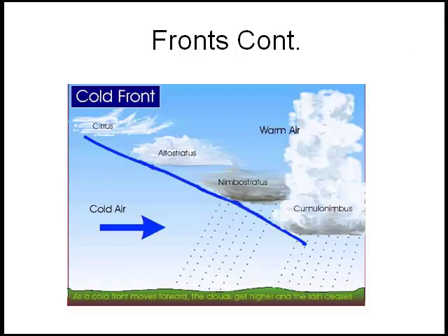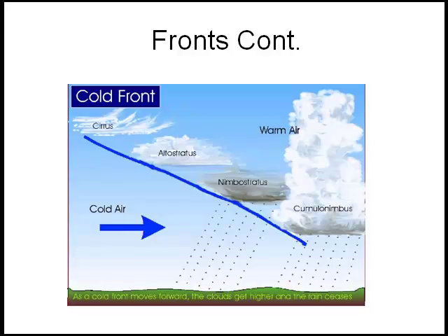In a cold front, the cold air is going to push the warm air up randomly and chaotically and create cumulus clouds, and it's going to produce showers and thunderstorms. So again, we're going to get precipitation, but because that warm air is pushed up more randomly and chaotically, it's going to be more thunderstorm type activity. So the cold air pushes underneath the warm air, pushing the warm air up, creating cumulus clouds and showers and thunderstorms.